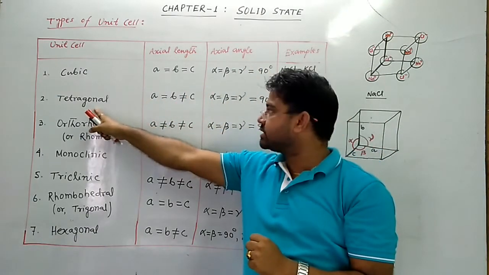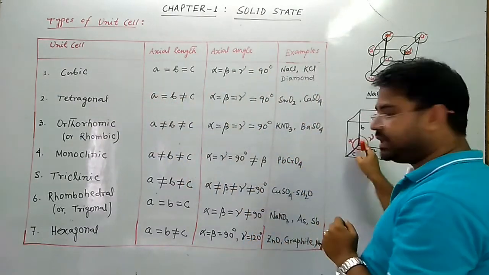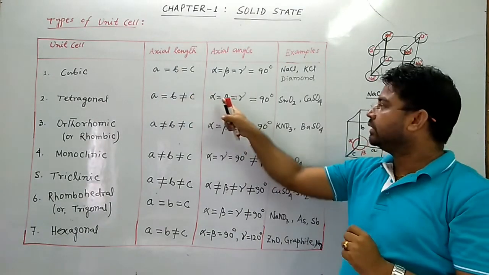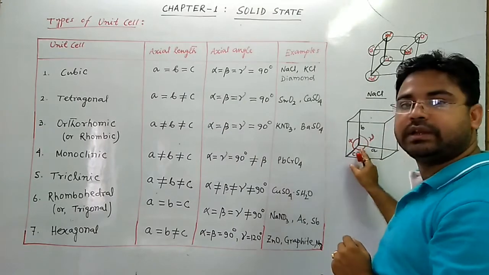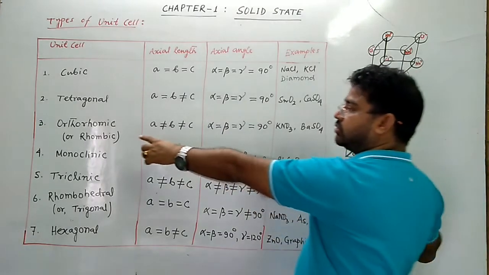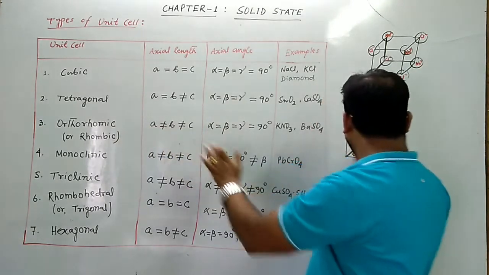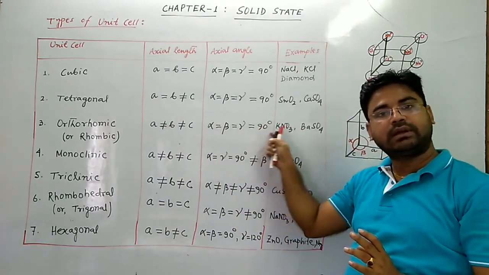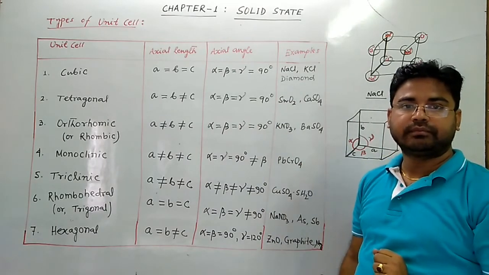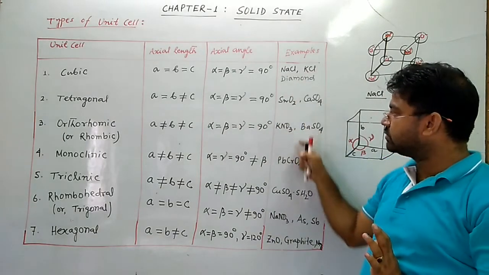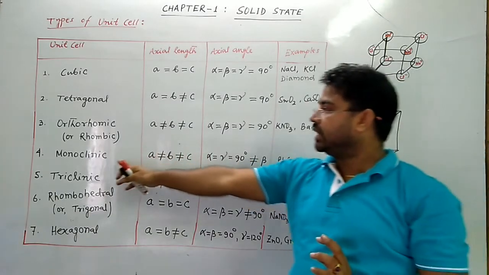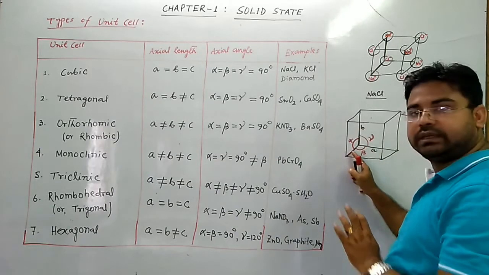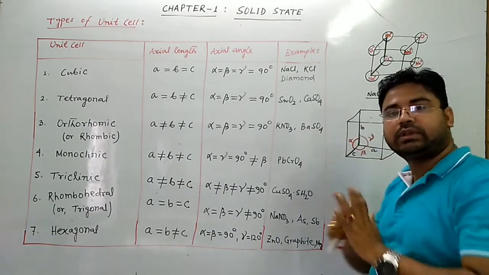In tetragonal unit cell, A and B are equal, but C is not equal. Alpha, beta, gamma are all 90 degrees. In orthorhombic or rhombic unit cell, A, B, C are all different, and alpha, beta, gamma are again 90 degrees. The first 3 examples are also given. In monoclinic unit cell, A, B, C, ये जो तीनों का जो लेंथ है, all the lengths are different.